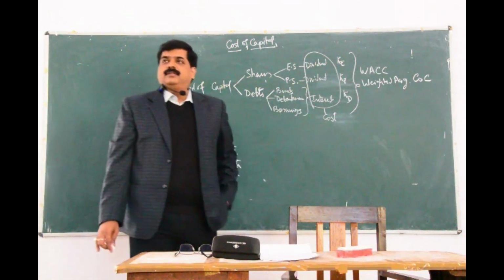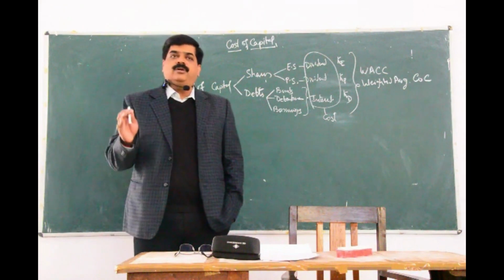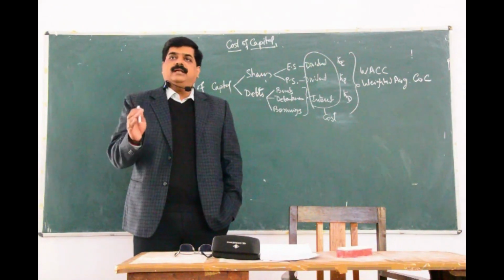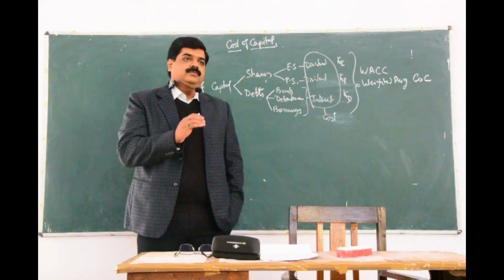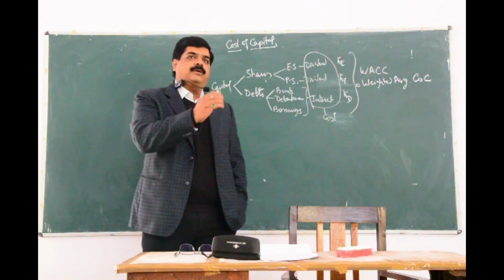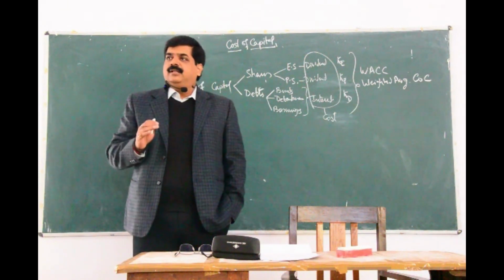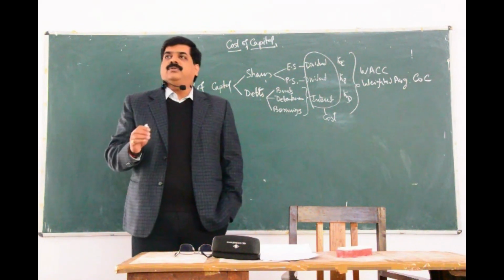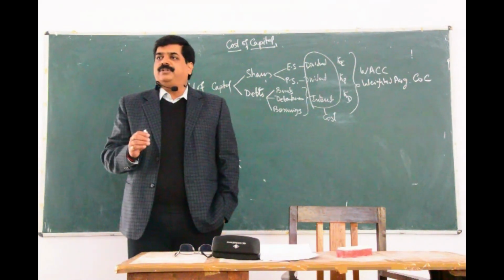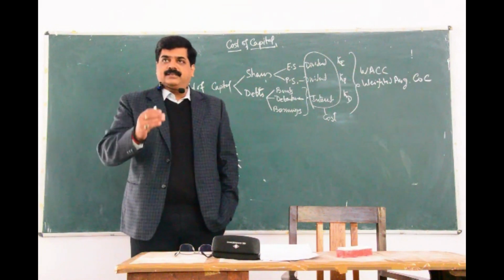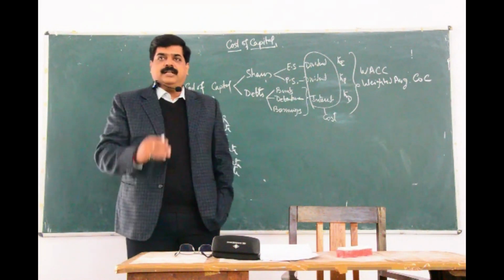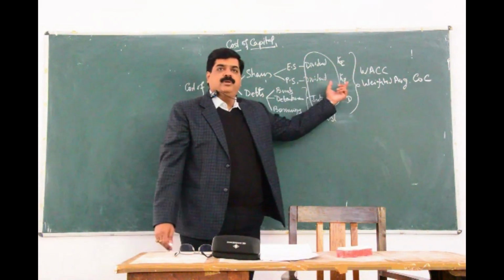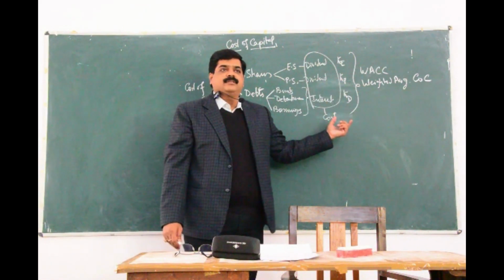Preference shares, they will get the amount of dividend only when the tax has been paid. All the liabilities, all the accountabilities have been paid, tax has been paid. From the remaining amount now, the dividend has to be given to the preference shareholder. That means their risk has increased. That means their expectation will also increase as compared to debts.